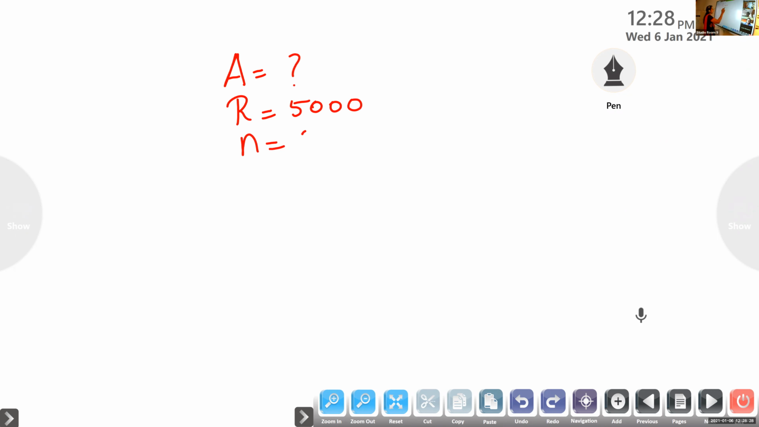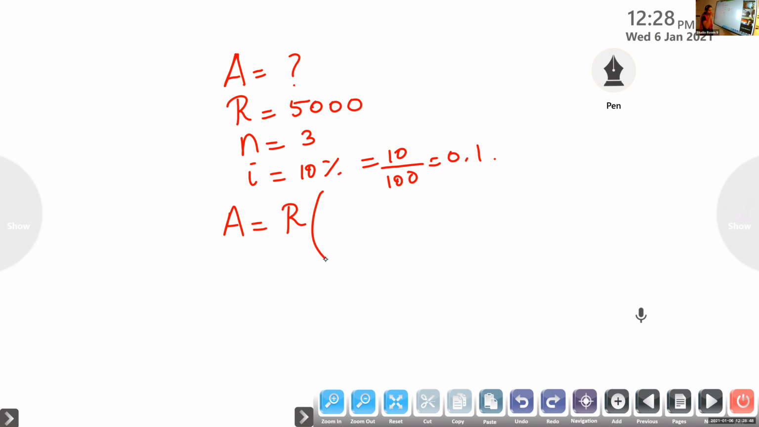For 3 years, so n is 3. Interest rate is given as 10%, so 10 by 100, which is the same as 0.1. Now apply the formula. Repeat the formula again and again so it becomes by heart for you. Amount of annuity is equal to R into (1 plus i) whole raised to n minus 1, by i.